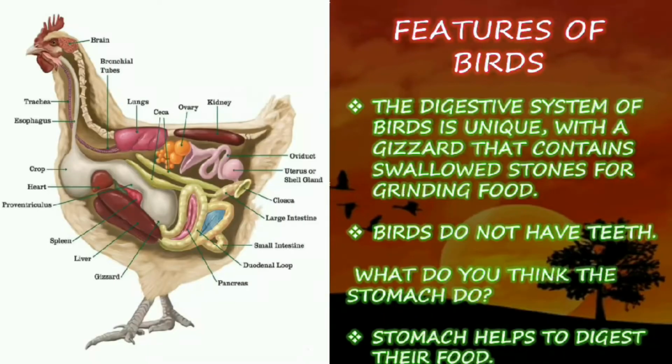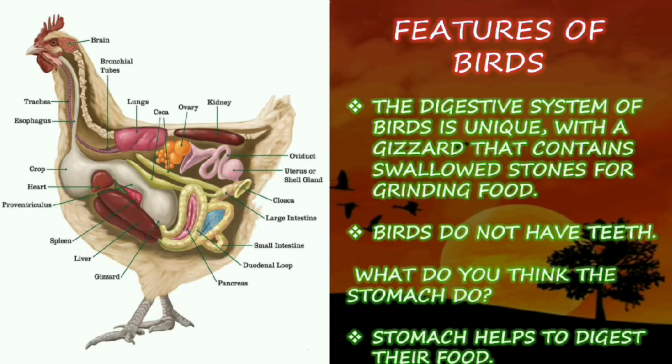Features of birds. The digestive system of a bird is unique, with a gizzard that contains swallowed stones for grinding food. Birds do not have teeth. What do you think the stomach does? The stomach helps to digest their food.